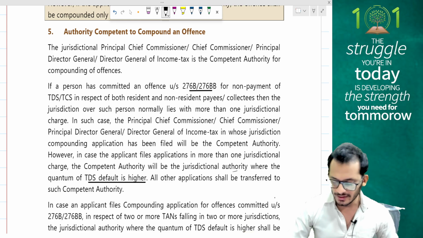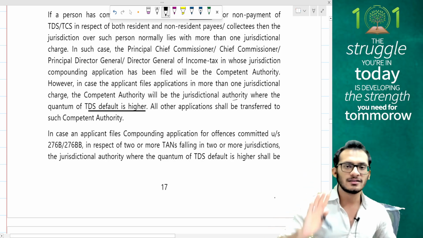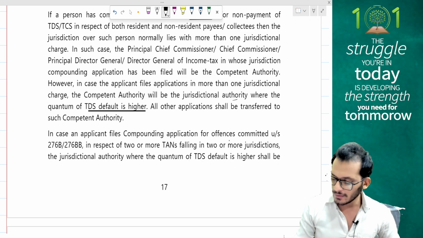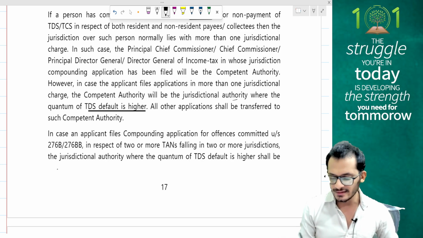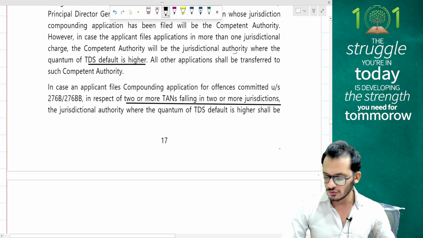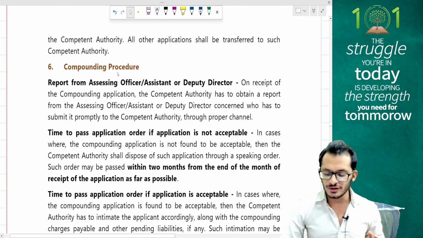All other applications will be transferred to such competent authorities, which means at any point of time, you will have to only go for trial against one authority. It will not be multiple authorities. In case the applicant filed compounding applications for offences committed under 276, 276BB in respect of 2 or more TANs falling in 2 or more jurisdictions, the jurisdiction whose quantum of TDS is higher will be taken, like I discussed with you. Yes. What is the procedure for compounding?